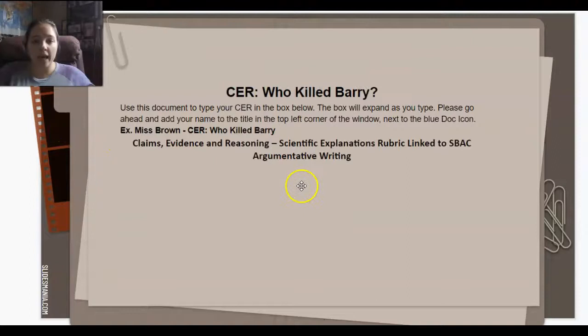What you're going to see when you get into the assignment is a doc. It's going to be very, very blank. It's going to be open. So you're going to use the document to type in your CER. The box will expand as you type. And please go ahead, add your name to the title in the top left-hand corner, next to the blue dot icon. The example says CER, your name, Miss Brown, or whatever, dash CER, who killed Barry. Just make sure you add your name to it, please.